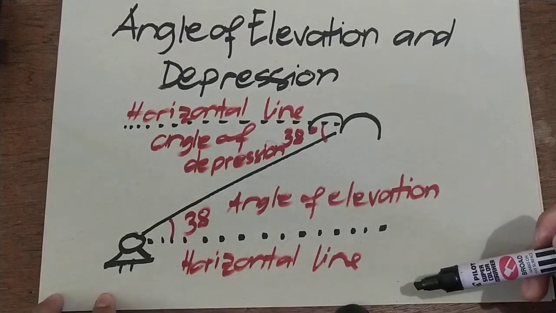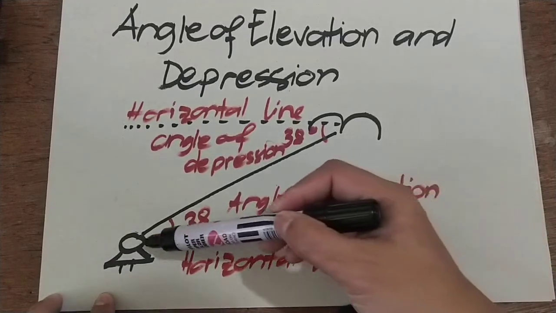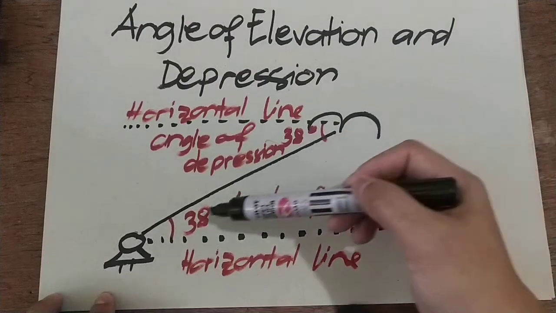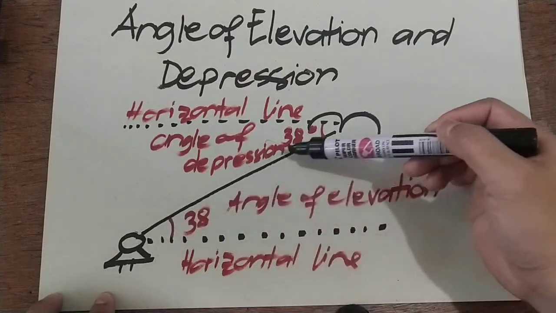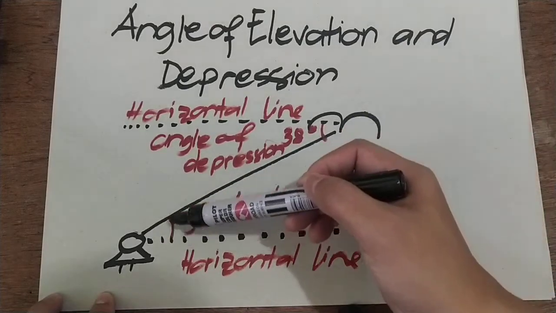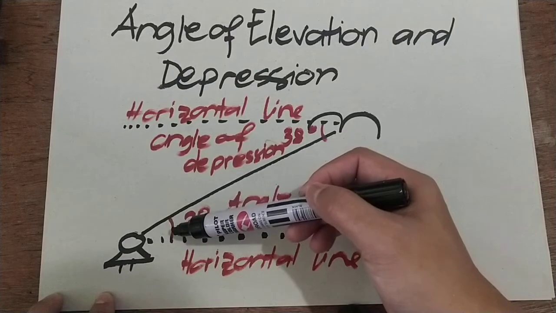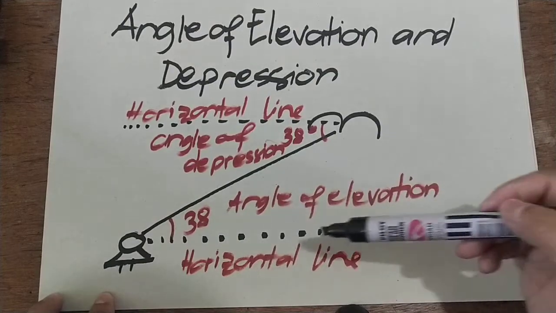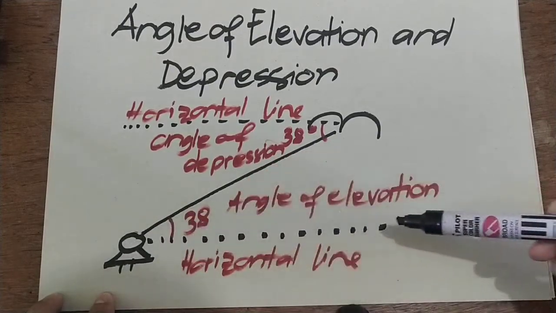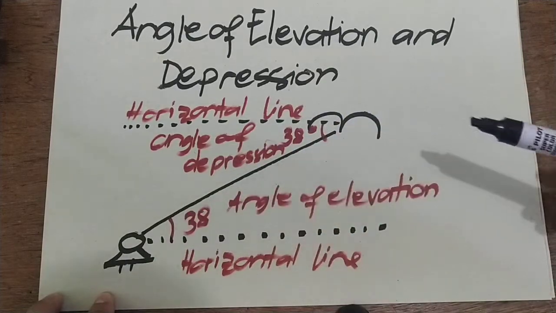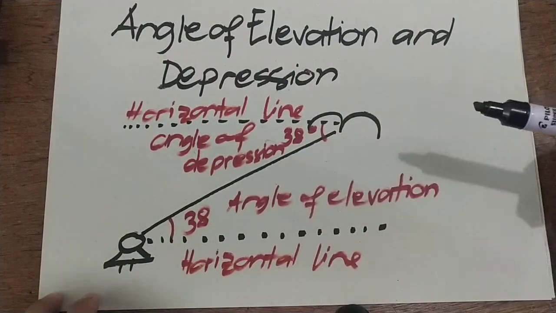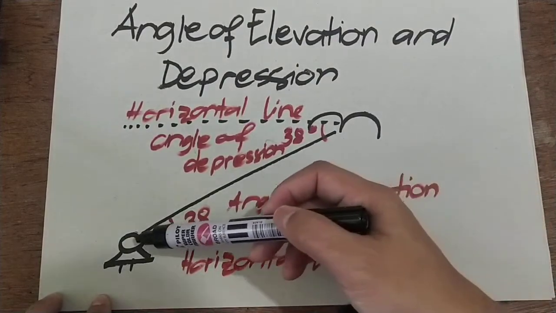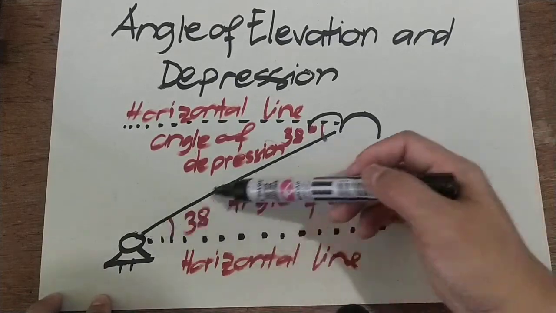Ibig sabihin, syempre kapag nakatayo ka, okay, tapos diretso ang tingin mo, ito yung tinatawag nating horizontal line. Tapos, kung yung object mo ay nasa taas, so syempre titingala ka niyan. Ito ngayon yung tinatawag nating observer's line of sight. So, yung nabuong angle dyan, between the line of sight of the observer to the object, at saka yung horizontal line of sight ng observer kapag nakatayo siya ng diretso at tumingin ng diretso, yun ang tinatawag nating angle of elevation. Ulitin natin, the angle of elevation is the angle formed by the horizontal line tapos yung observer's line of sight above na nakatingala doon sa object.